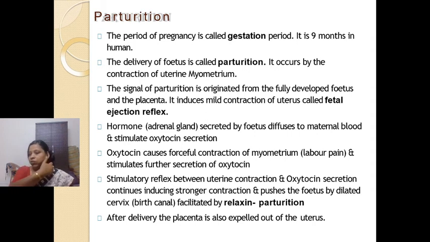This reflex is a sign for the release of hormones. More adrenaline hormone is released, which stimulates the release of oxytocin hormone. Oxytocin is released from the pituitary gland, and it is responsible for forceful contractions of the uterus.